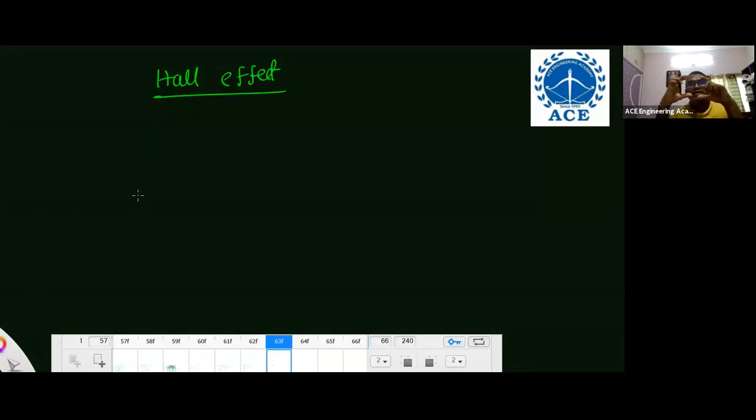For example, take a particular cubic material. Consider this a material. I'm sending an electric field in this direction, the x direction. Once I apply a magnetic field to the same material in the perpendicular direction, electrons, instead of moving in this direction, are deflected vertically. Electric field in this direction, magnetic field in this direction. Then due to the applied magnetic field, electrons are deflected in the perpendicular direction.